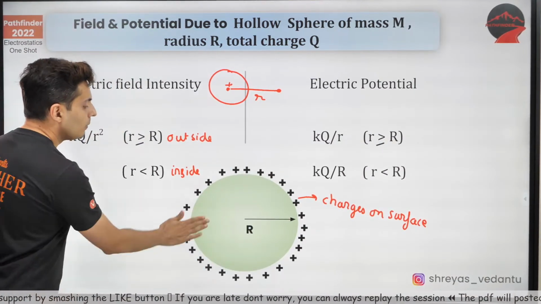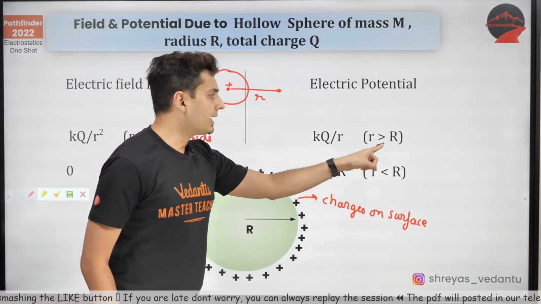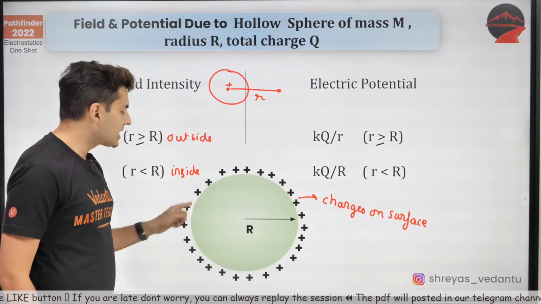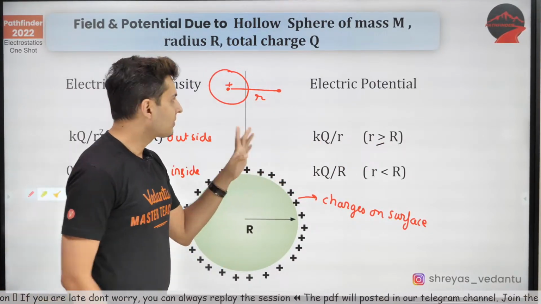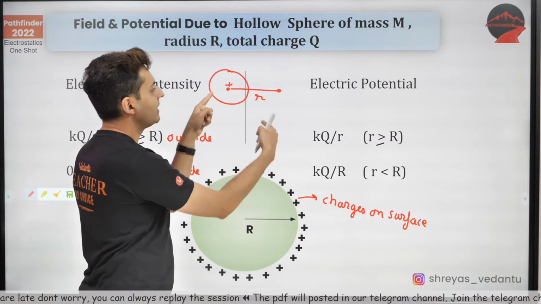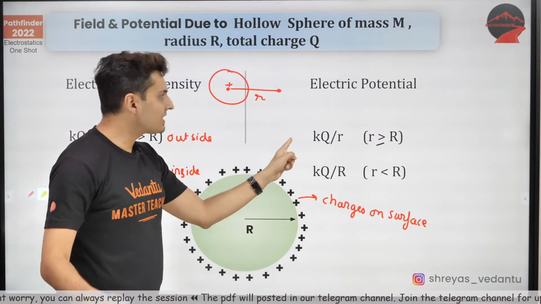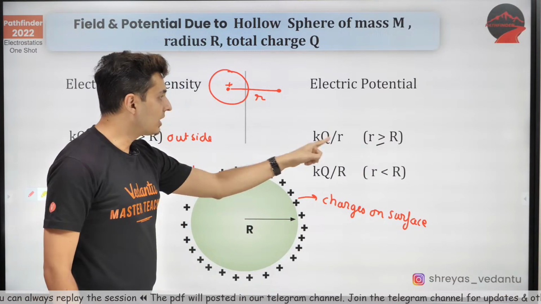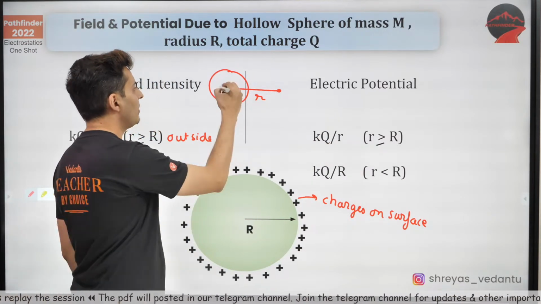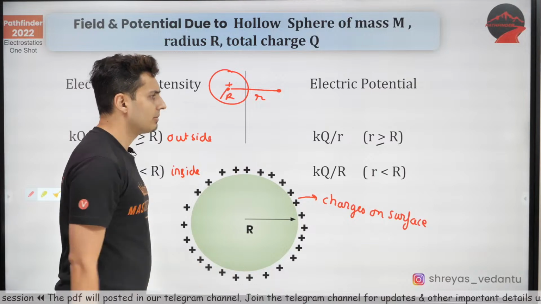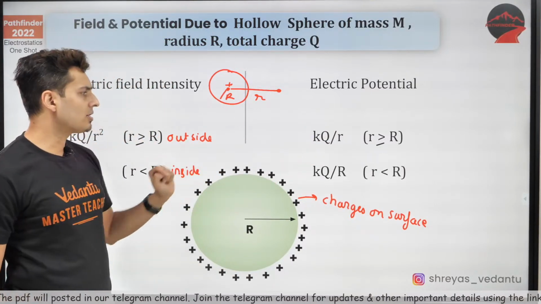Okay. Now potential. When you're outside, this entire shell behaves like a point charge. So again, this entire shell is behaving like a point charge. So potential is kq by small r. What is small r? The distance. What is capital R? Capital R is the radius. Keep this in mind. So you are outside, like I have mentioned.